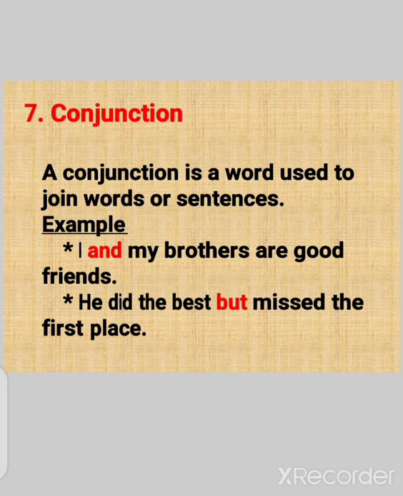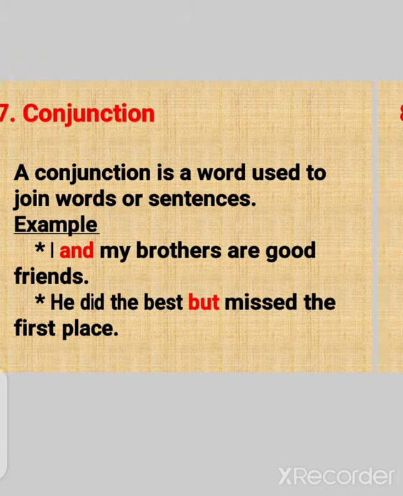The seventh one is conjunction. What is a conjunction? It is a word used to join words or sentences. For example, I and my brothers are good friends. Two words are there. He did the best but missed the first place. Here are two sentences: he did the best, he missed the first place. To join these two sentences, we are using a conjunction. So to join two words, or to join two sentences, we use a conjunction.